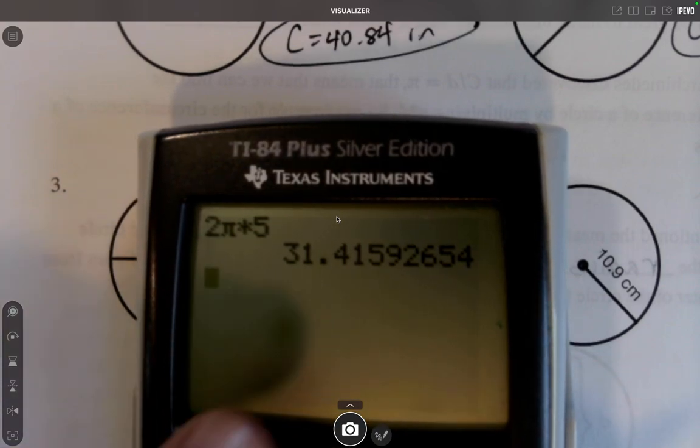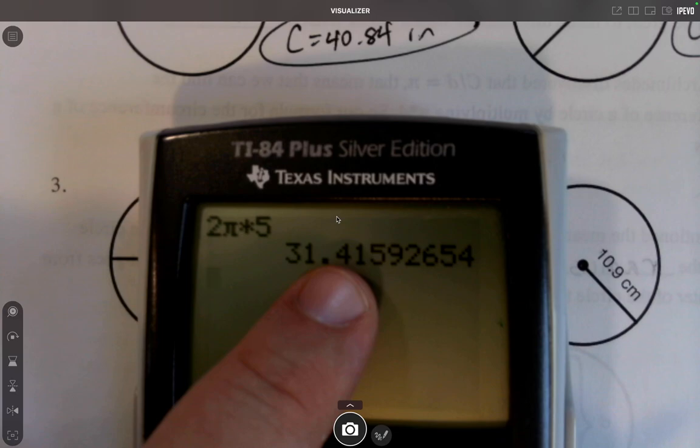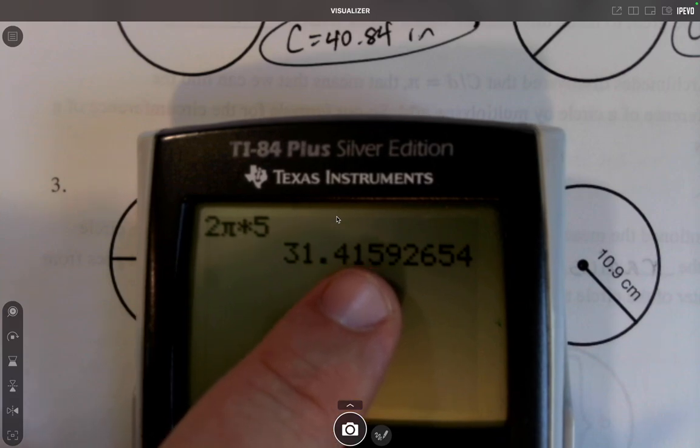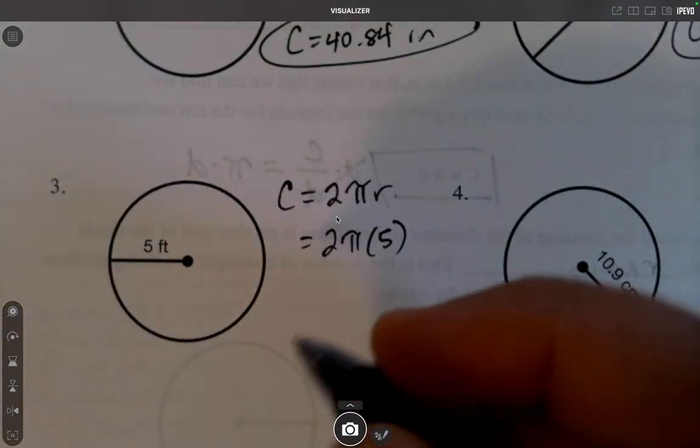Now this one we will need to round because we go to 2 decimal places, 4, 1. But we look just past that, and since that's a 5, we need to round that 1 up to a 2. So it's 31.42.